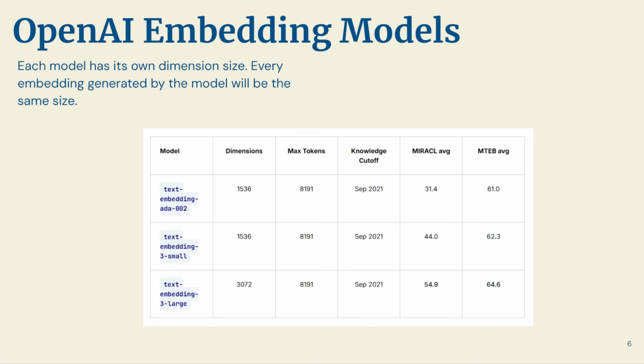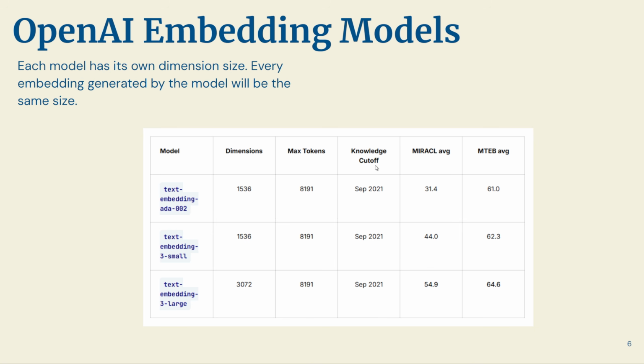Here you can see the dimensions. As we learned, this is the number of dimensions for each embedding produced by the model when you feed text into it. So every embedding that comes from this model will have 3072 dimensions. For max tokens, this is the max amount of tokens that the embedding model can take at a time, which is also why splitting up your documents into smaller chunks is important, because you want to make it so that you can process it in this way.